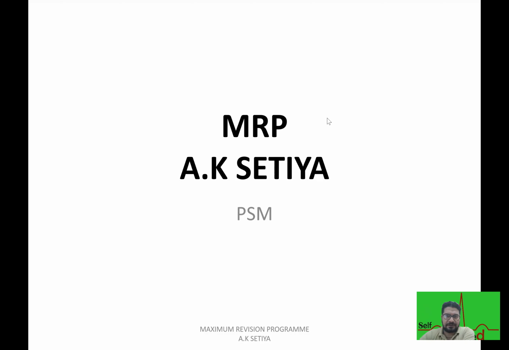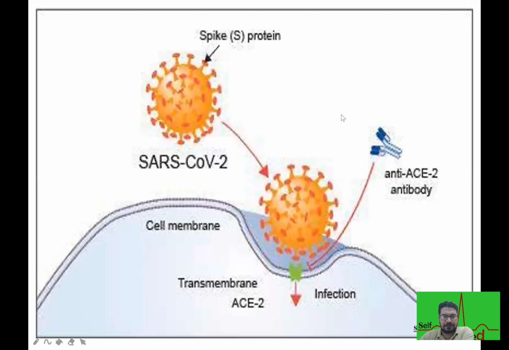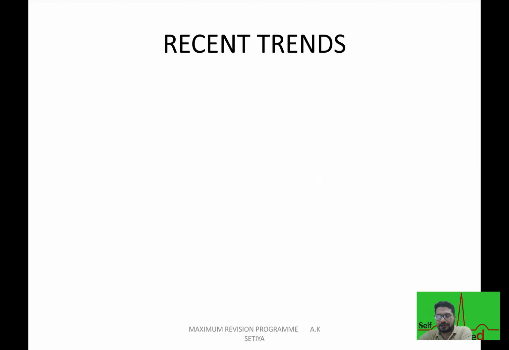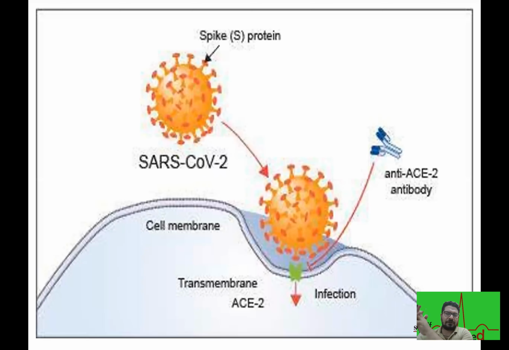So the very first image that you should remember is what is trending these days, that will be related to COVID. So let me first show you the image of the coronavirus. You can see the spike protein, we call it the spike S protein, and it is present in your COVID virus. It will attach to the anti-S antibody. As a result, there will be a change in the configuration of the membrane, so there will be disease progression. So they can ask you an image-based question based on the spike protein or this COVID structure.